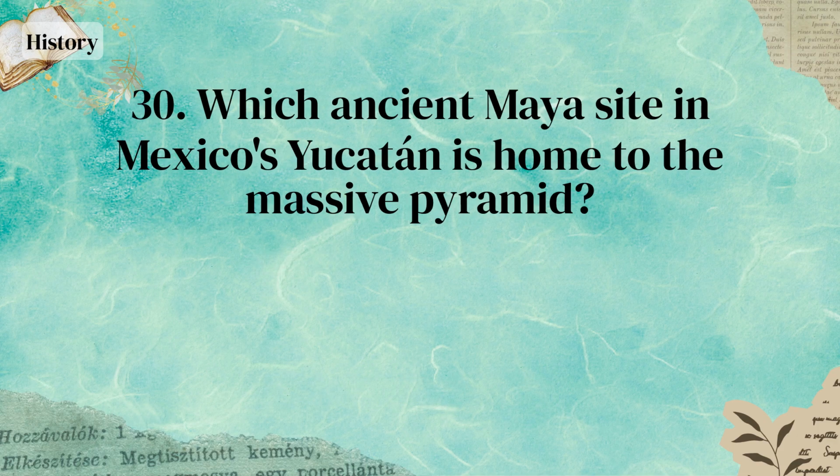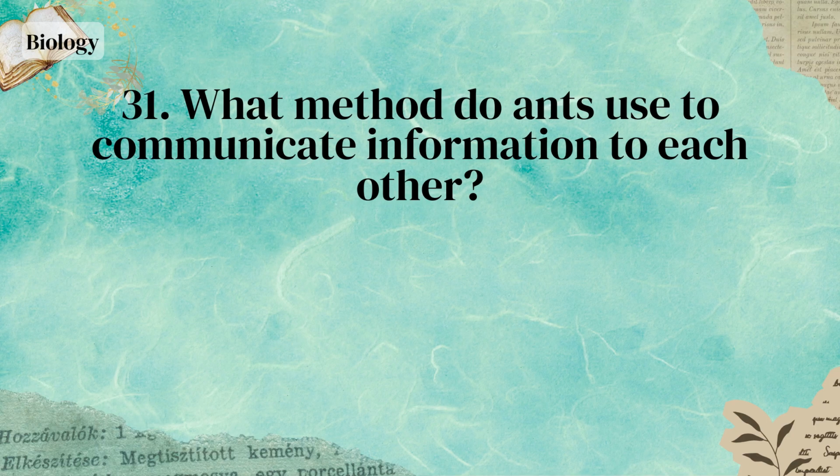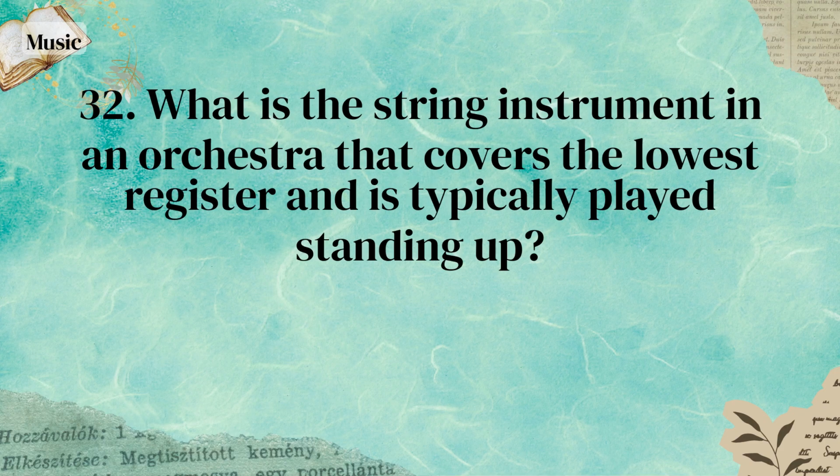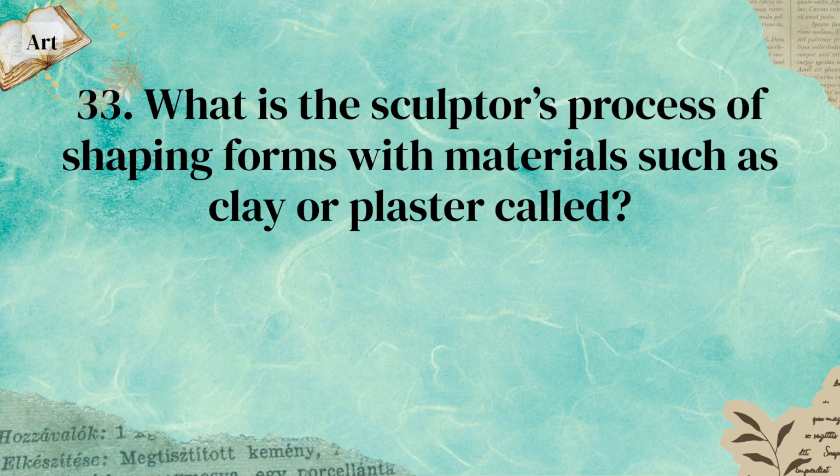Cherrapunji. Which ancient Maya site in Mexico's Yucatan is home to the massive pyramid? Chichen Itza. What method do ants use to communicate information to each other? Pheromones. What is the string instrument in an orchestra that covers the lowest register and is typically played standing up? Double bass. What is the sculpture's process of shaping forms with materials such as clay or plaster called?